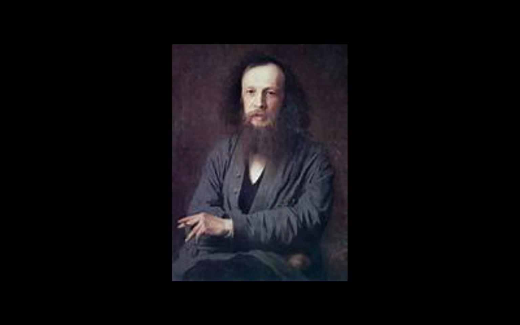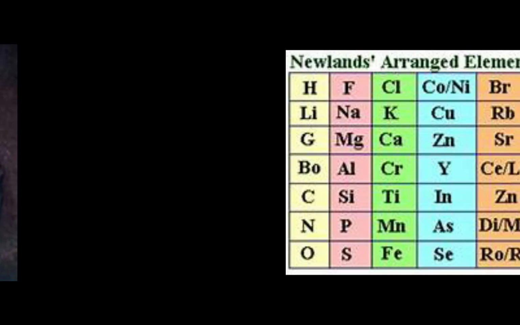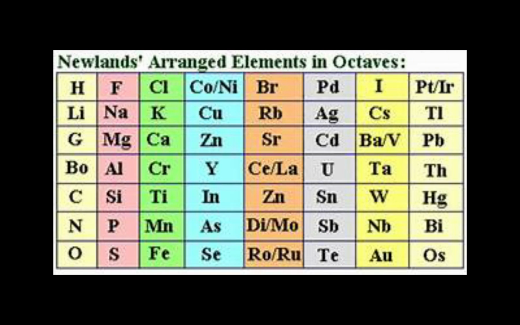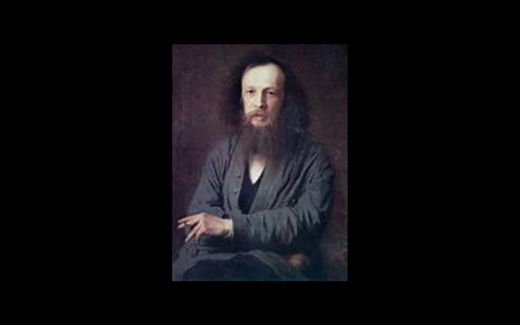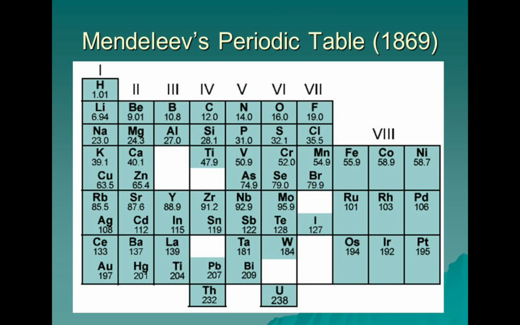Next was arranged by Dmitri Mendeleev. Over here you can see there are a lot of mistakes in Newlands' table, regarding the masses of the elements. So he didn't include many of the discovered elements, and a new periodic table was needed, and there comes our Dmitri Mendeleev. He was a Russian chemist, and he examined the physical, the chemical, and their atomic properties.